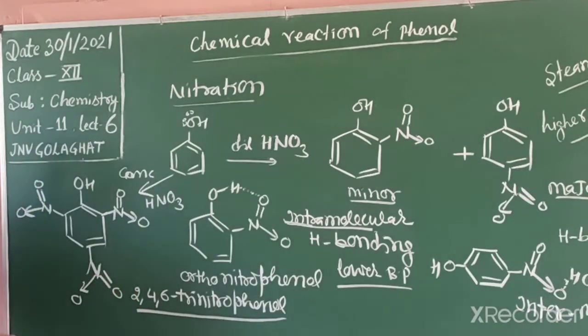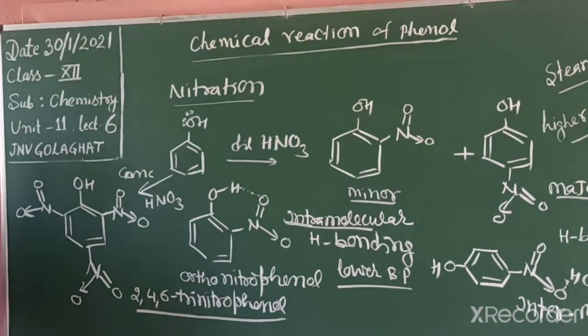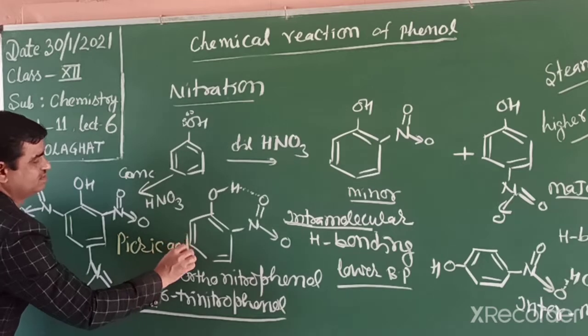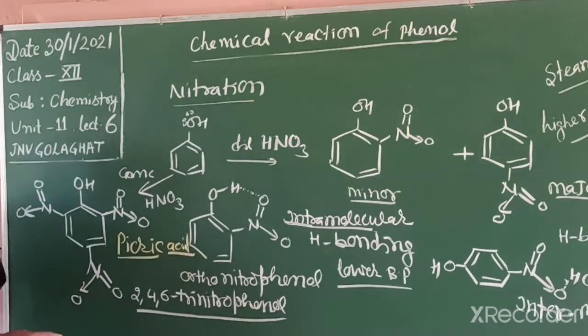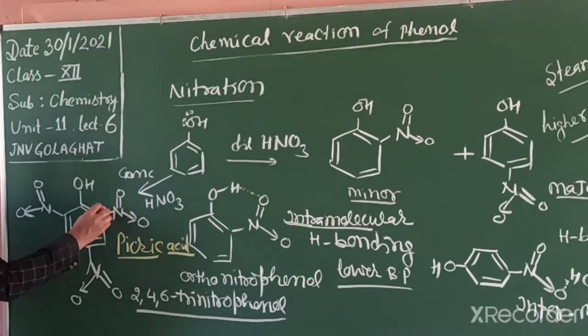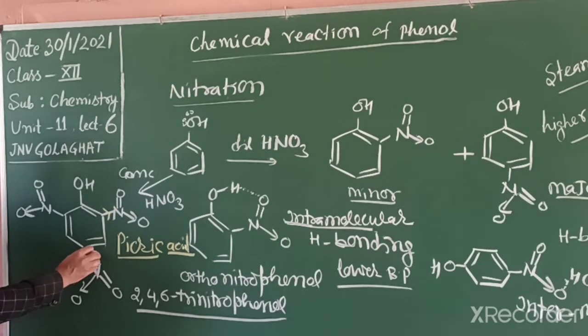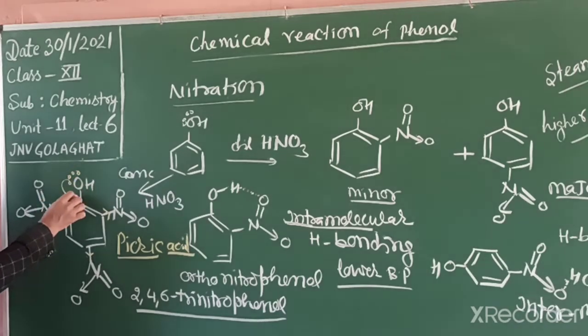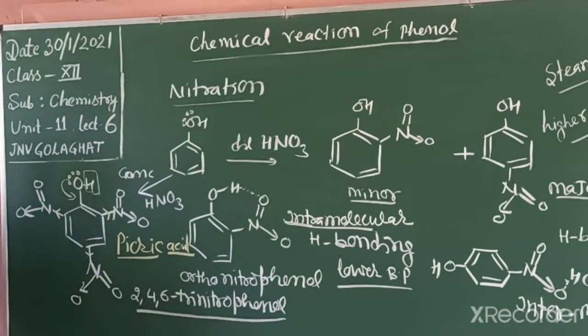This product we also discussed earlier. Its common name is picric acid. Picric acid is a strong acid. The reason is there are three electron withdrawing groups situated on the benzene ring at ortho and para positions. So what happens? The electrons easily shift, the oxygen-hydrogen bond easily dissociates and easily releases this hydrogen, so it is more acidic.